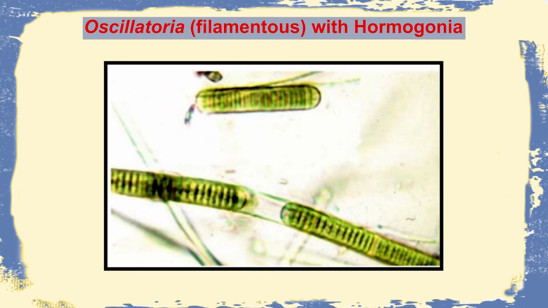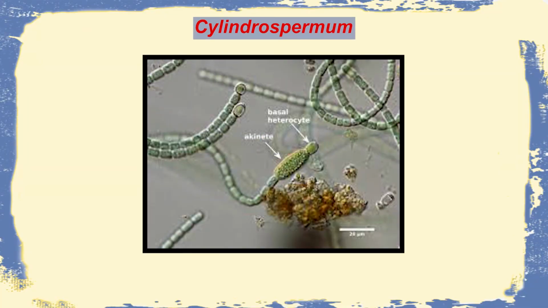Again, in the filamentous structures, there may be necridia or dead cells, or there may be the presence of a heterocyst which delimits the bodies. And now these units, very small ones, may just leave the actual filament. These are called hormogonia, and then they can give rise to individual units. This often happens in the blue-green algae like Nostoc, Oscillatoria, Cylindrospermum, etc.